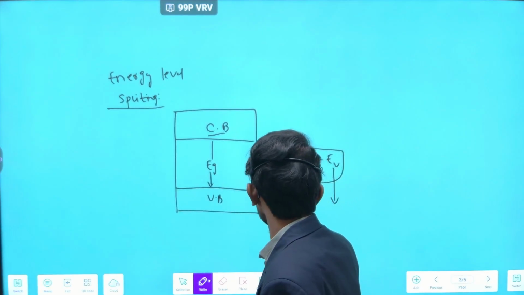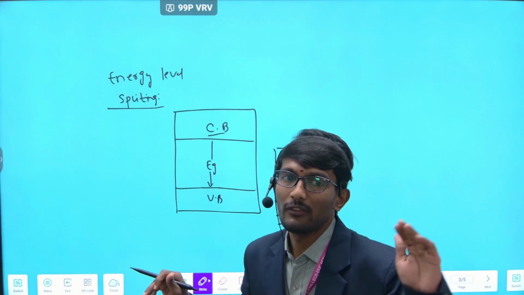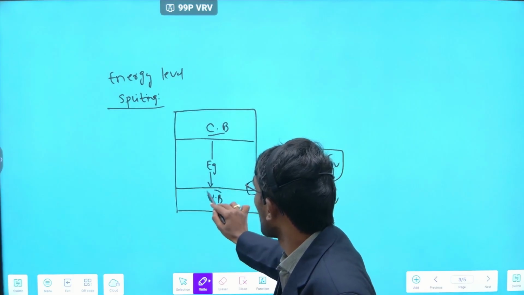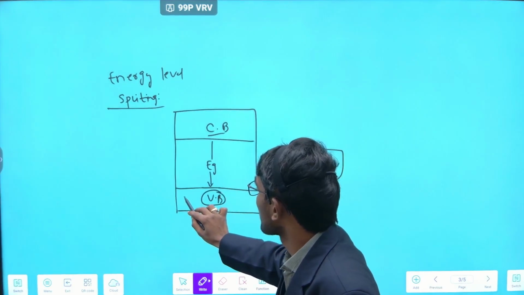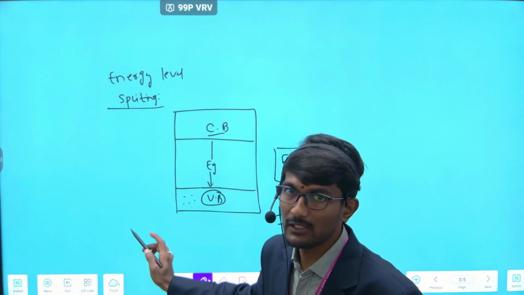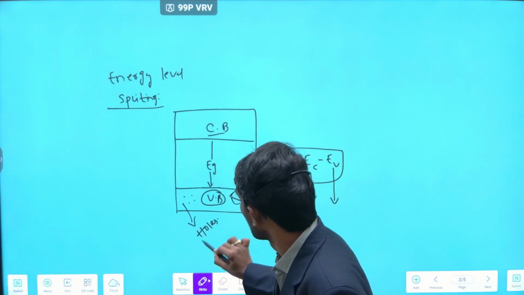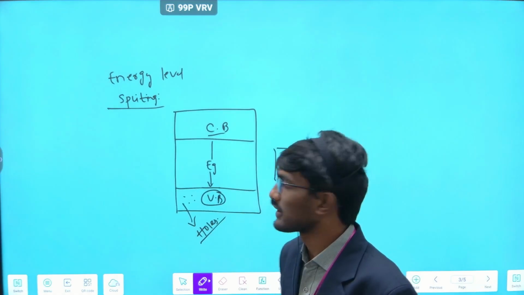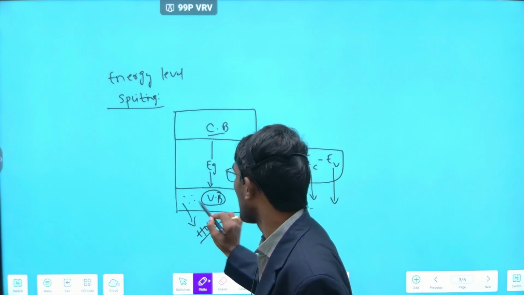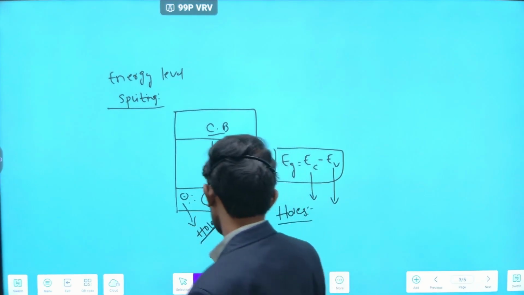For example, from conduction band to the valency band, in the valency band some vacancies are created. These vacancies are nothing but holes.